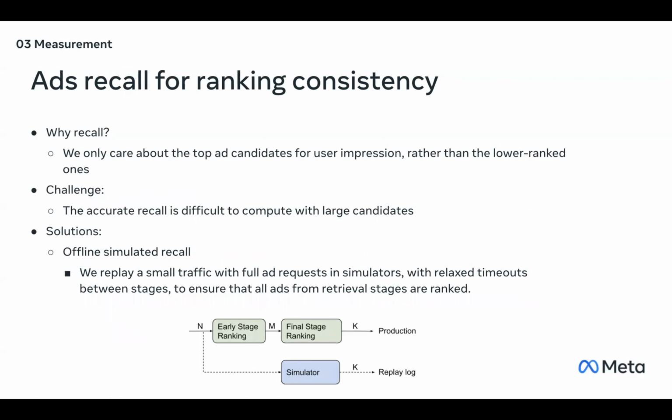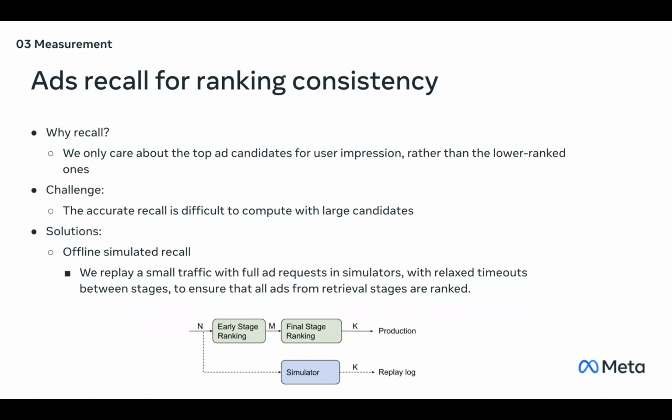In order to have a better measurement of the ranking consistency, we propose to use ads recall to measure the ranking consistency. The reason we use recall is that we only care about the top ads candidates for user impression rather than the lower ranked ones. However, we are also facing a challenge because calculating the accurate recall is difficult given the large number of candidates.